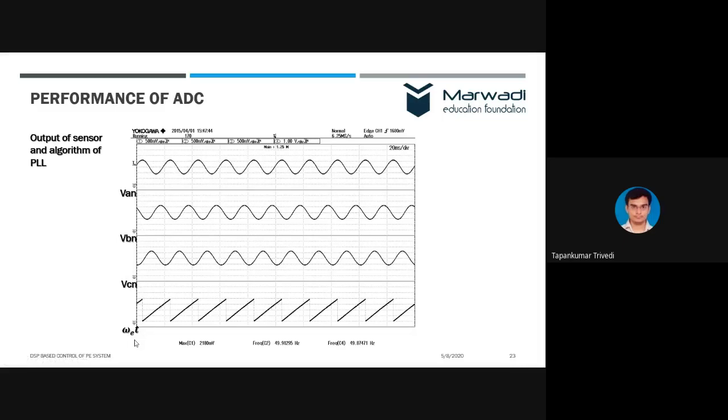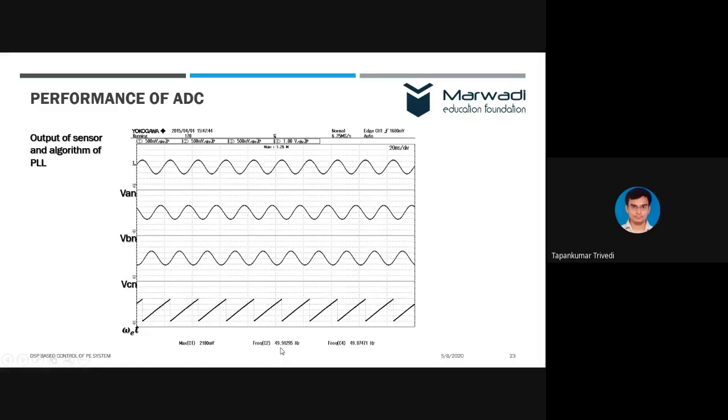Those who are aware of inverters, solar inverters, as well as grid connected applications, might see that there is a PLL or phase lock loop in your algorithm. This phase lock loop actually determines two things. One is the frequency of the supply, because the frequency of the supply can be 49.8.